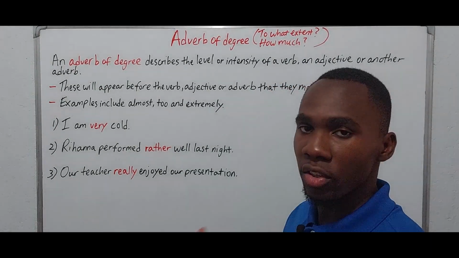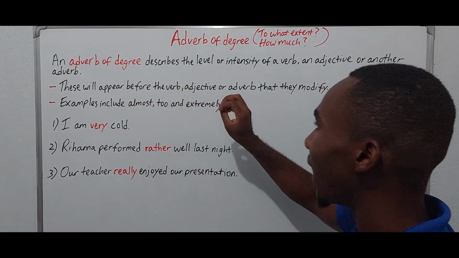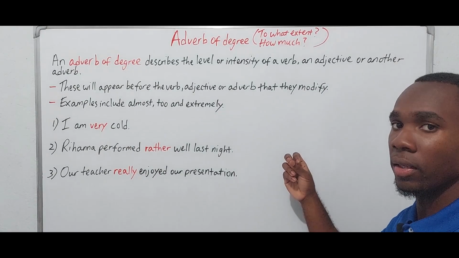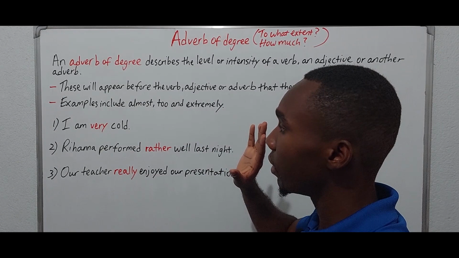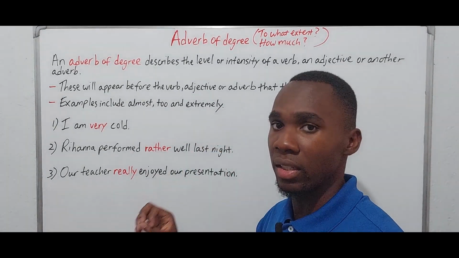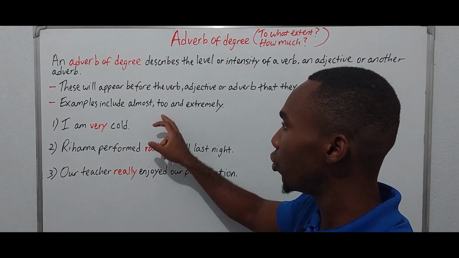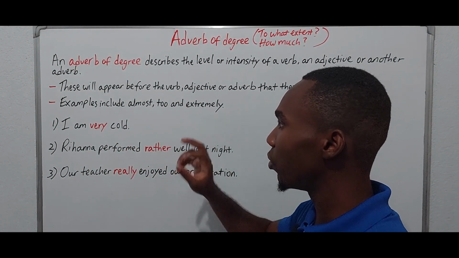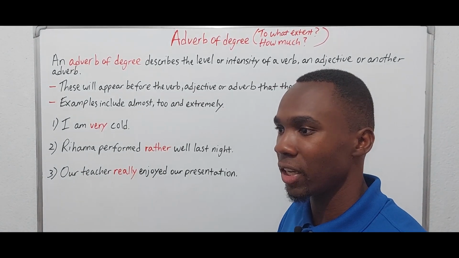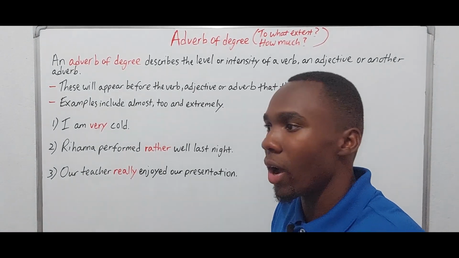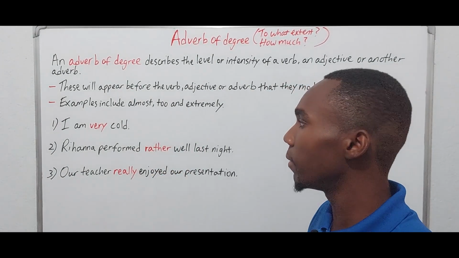So in terms of placement, these are going to go before the verb, adjective, or adverb that they modify. That's the first feature. That's the place that they will appear in the sentence, right? Some examples would be almost, too, and extremely, right? So as you see, these respond to the question of how much or to what extent, as you will see with the examples that I'm about to go through, right?